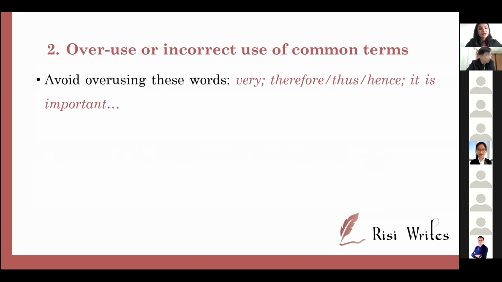The second mistake that I often see is overusing or wrongly using terms in your thesis or your academic paper. So when we write or when we read academic papers, we see the words therefore, thus, hence, accordingly. You know, we love using those words. I personally like to use them too, correctly, right? So let's try not to overuse them. Every sentence does not need a thus or a hence, okay? And we do not need to use the word "very" often.